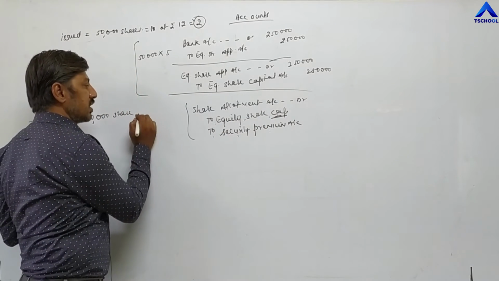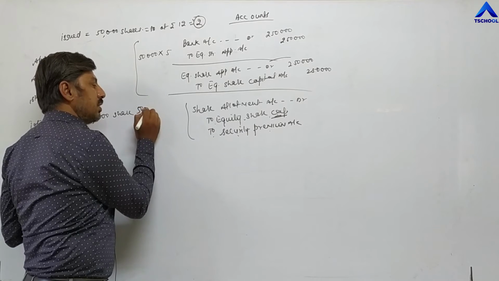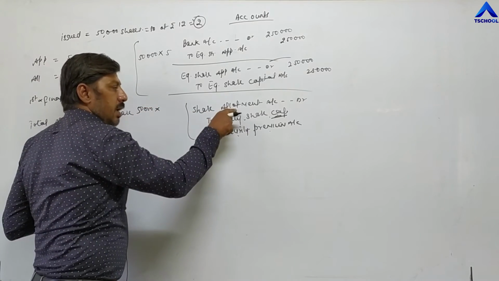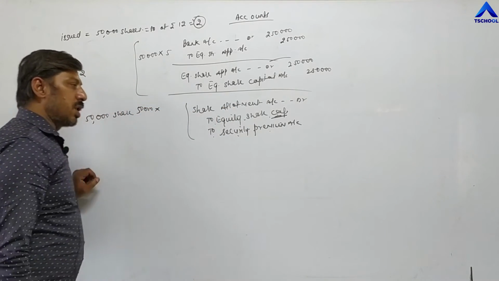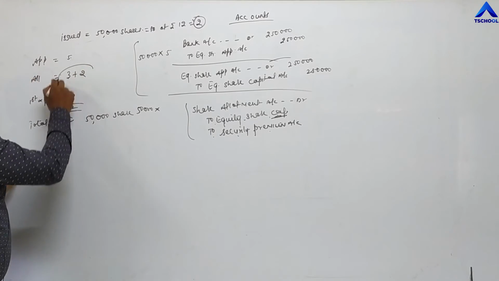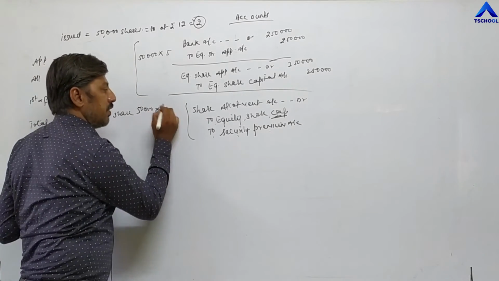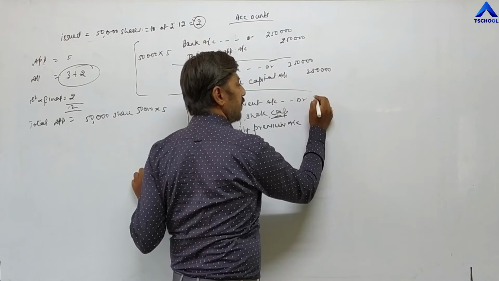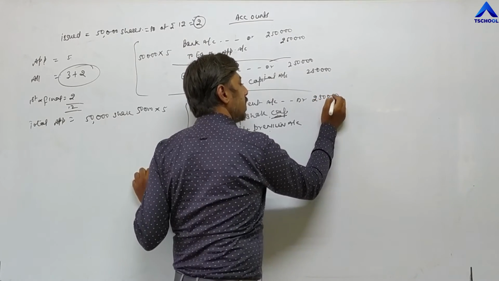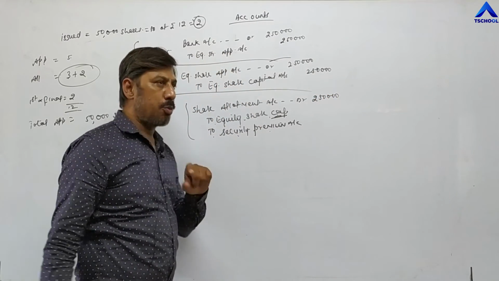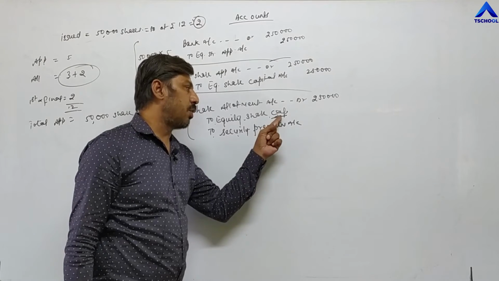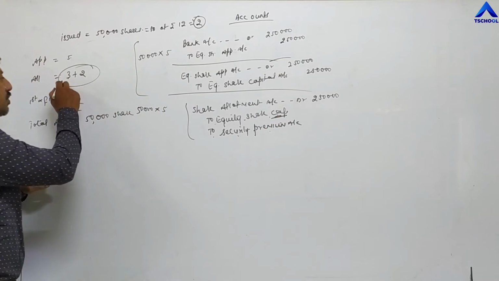The total number of shares are 50,000. At the time of allotment, the total money the company has to receive is 50,000 into 5, 2,50,000. But in our account, means the investors' account, which is the capital account, only 3 rupees will be transferred.